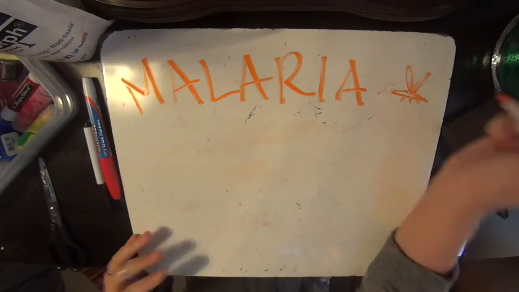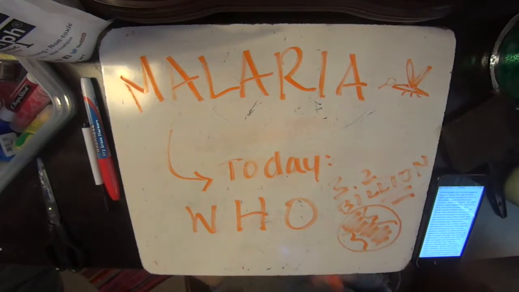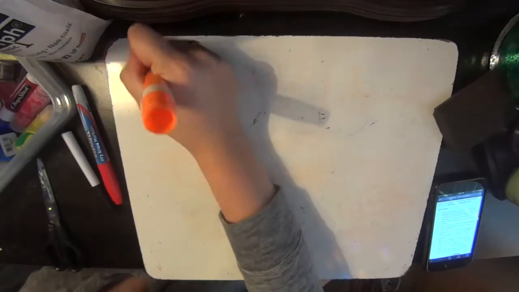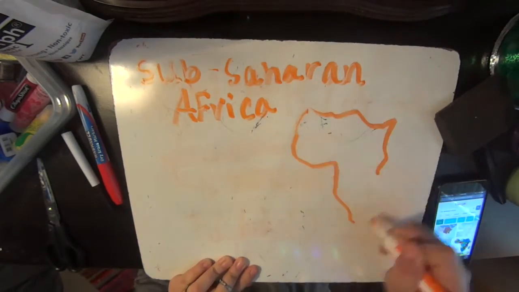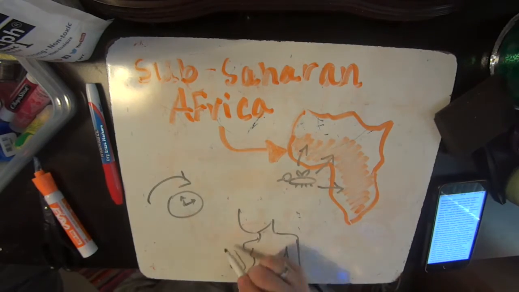Malaria has been one of the most dangerous diseases in history. Even today, the World Health Organization estimates that about 3.2 billion people, almost half the world's population, are at risk for malaria. The region where it is said to originate from, sub-Saharan Africa, has over time developed a type of genetic immunity to malaria called sickle cell anemia.